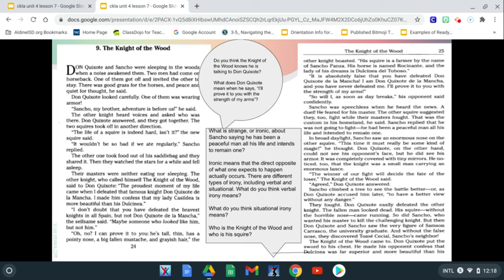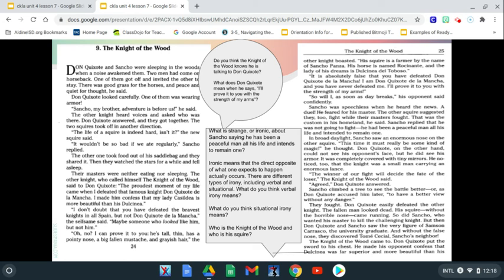The other knight, who called himself the Knight of the Wood, said to Don Quixote, "The proudest moment of my life came when I defeated the famous knight Don Quixote de la Mancha. I made him confess that my lady Casildea is more beautiful than his Dulcinea." "I don't doubt that you have defeated the bravest knights in Spain, but not Don Quixote de la Mancha," the same said. "Maybe someone who looked like him, but not him." "Oh, no, I can prove it to you. He's tall, thin, he has a pointy nose, a fallen mustache and grayish hair."